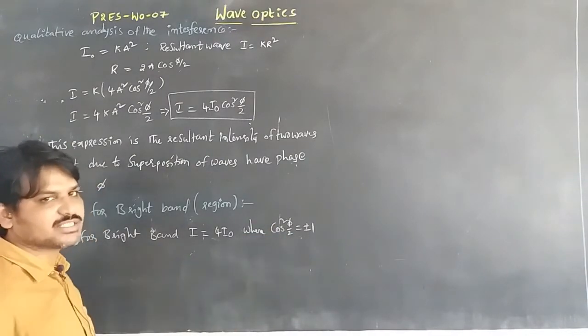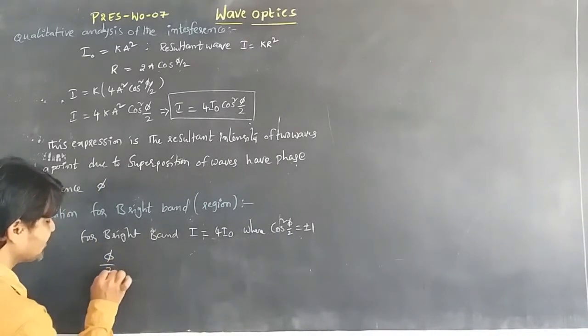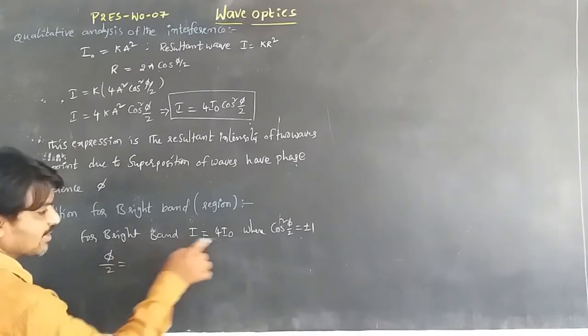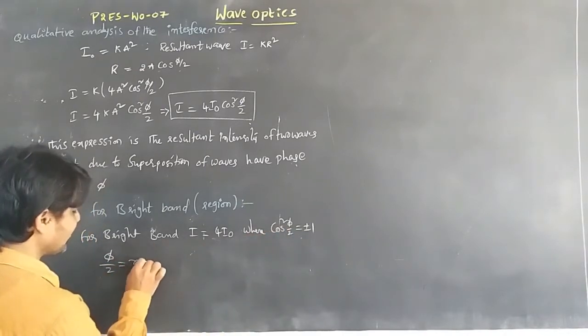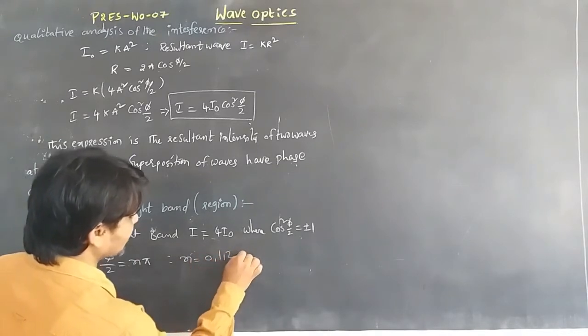Then only the bright bands will form. That means phi by 2 is equal to n pi, where n is equal to 0, 1, 2, 3 and so on.